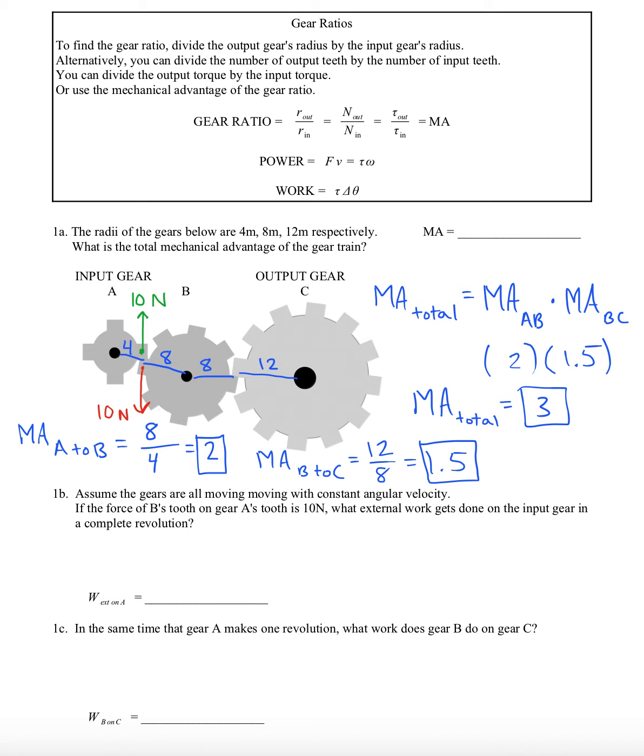It would be angularly accelerating counterclockwise if that was the only force on A. So we need to introduce another force from the outside in order to keep A balanced. But we need the torques balanced. So if the force of B on A causes a counterclockwise torque, we need to introduce our own force that would create a clockwise torque. And that force could be supplied by a person, perhaps, just pushing on the tooth, simple as that.